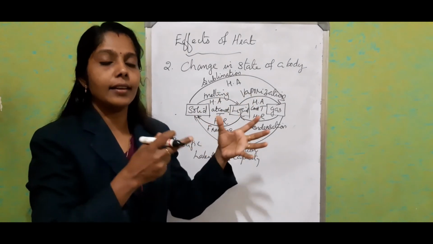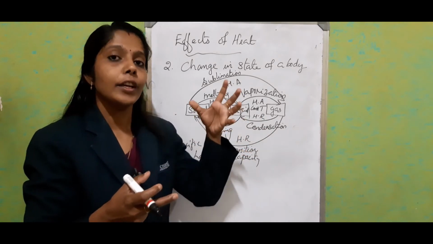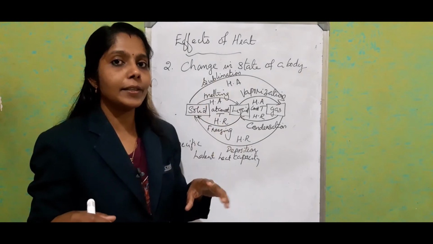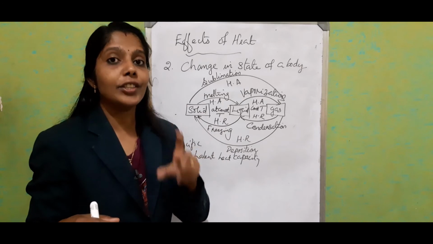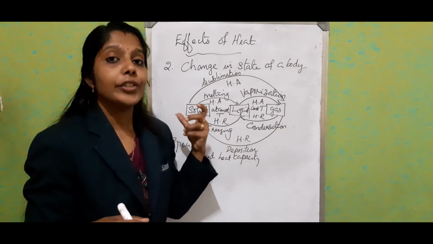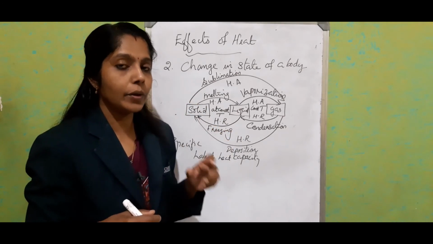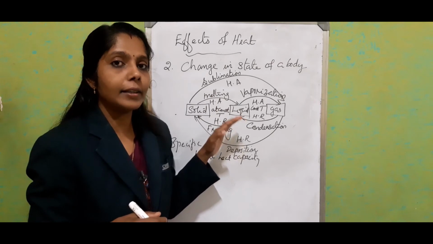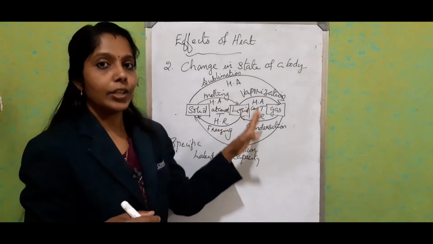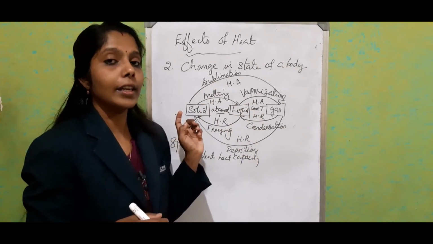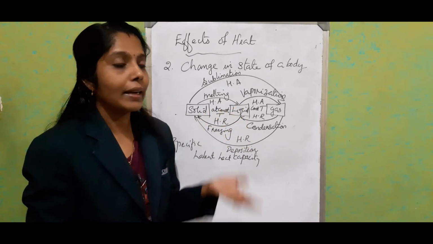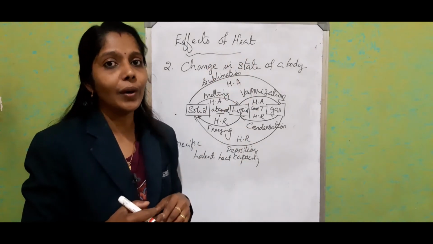We studied that internal energy, or heat energy, is the sum of total kinetic energy and total potential energy. In the first case, change in temperature is due to the change in kinetic energy. The second effect is due to the change in potential energy. Here kinetic energy is constant and only potential energy varies. When it goes from solid to liquid, it changes, and the same way from liquid to solid. Only the attractive force varies, and automatically the effect of heat also changes.